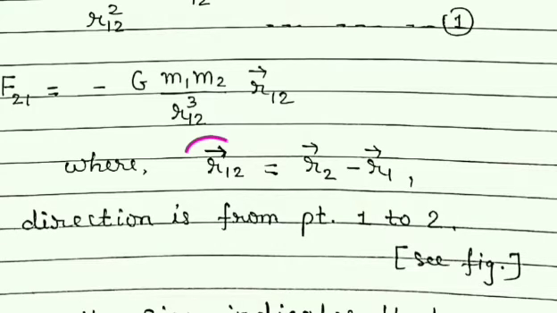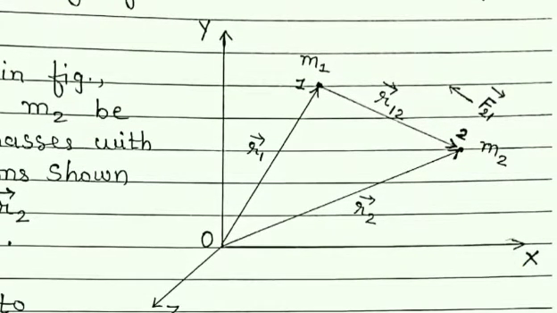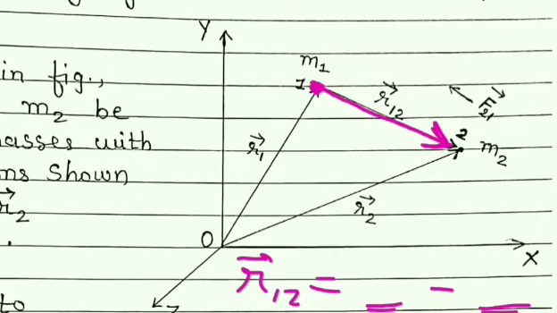Now this vector r12 in terms of the position vectors of the particles can be written as r2 minus r1. Once again students, look at the figure. This is position vector r12. This is the head of this vector and here is the tail. So we can write r12 is equal to head minus tail. Now this head is represented by which vector?